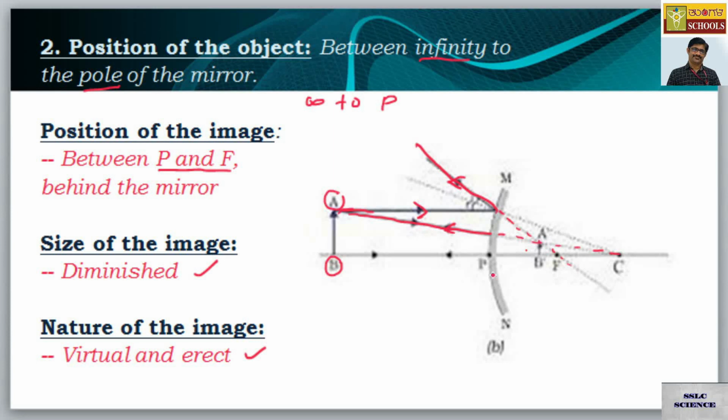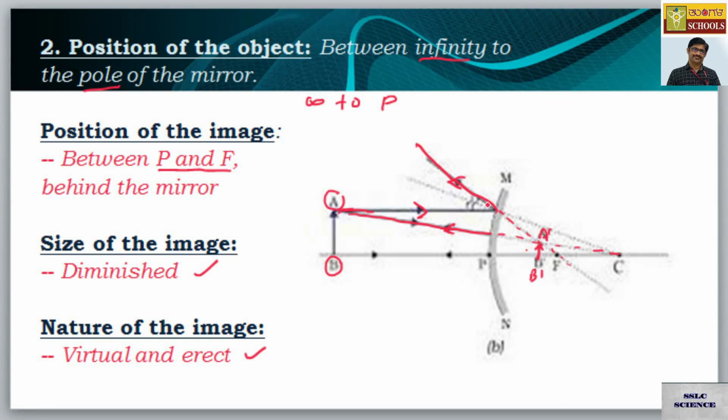it is cutting a portion between F and P. It is in between F and P. A dash B dash will be the image, which is found to be between P and F.